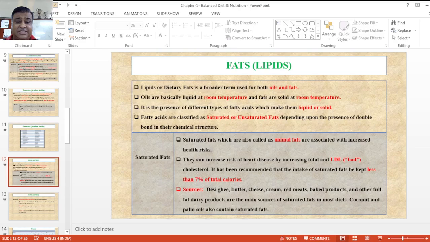The fatty acids basically are of 3 different types, but we'll discuss 2, which are called saturated and unsaturated, depending upon whether double bonds or single bonds are present in the structure. Now the first is saturated fat. What is saturated fat? Saturated fat is what we call animal fat.